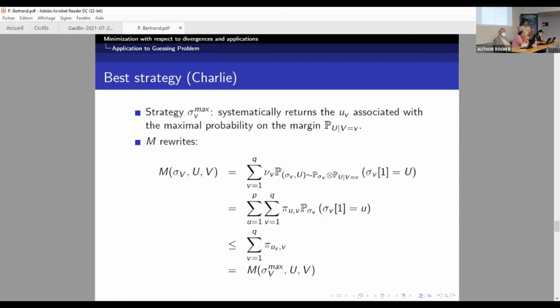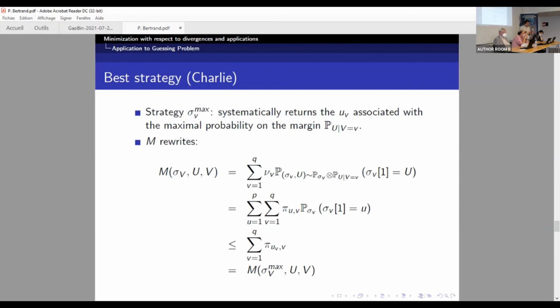If we keep on decomposing, we have the probability PUV times the probability that the first guess of Charlie is the actual message that is U. And eventually, we have to choose only one U. So it's either 0 or 1, we have to choose only one, so it's less than the max over U of P_{U|V}. And this is precisely the performance of the strategy sigma_V max. So we know that the best strategy is this one.